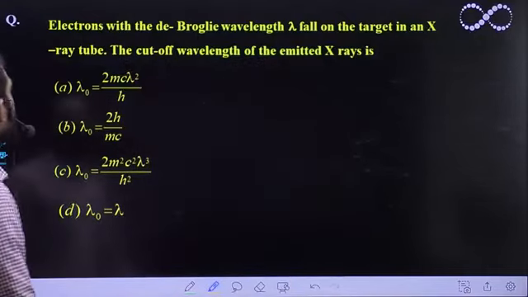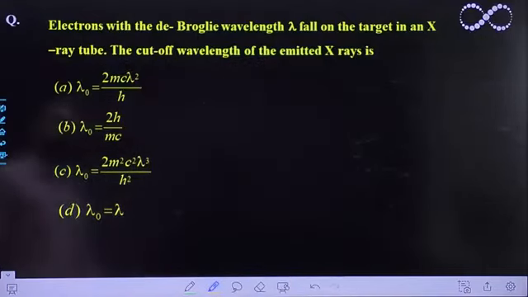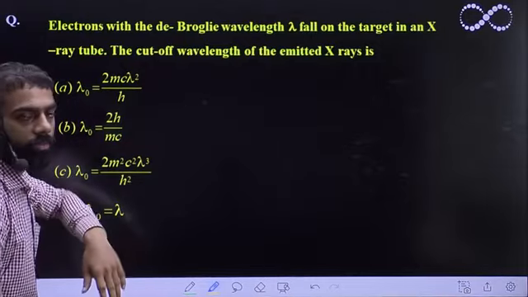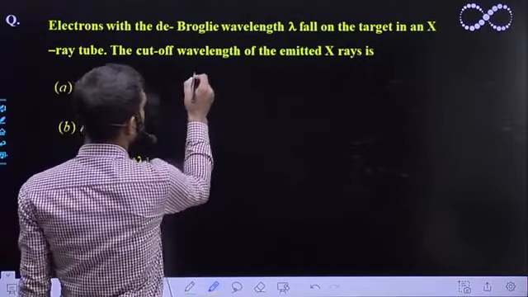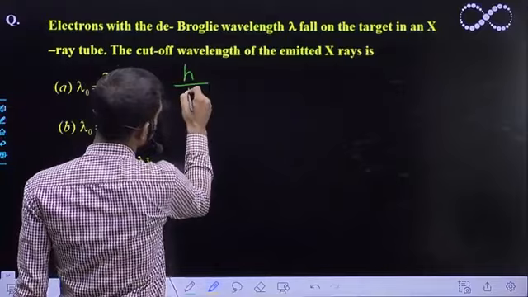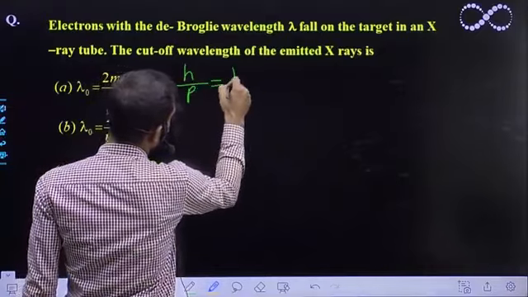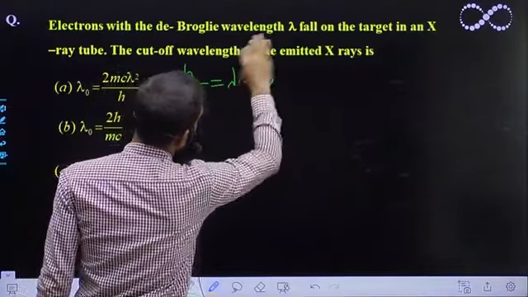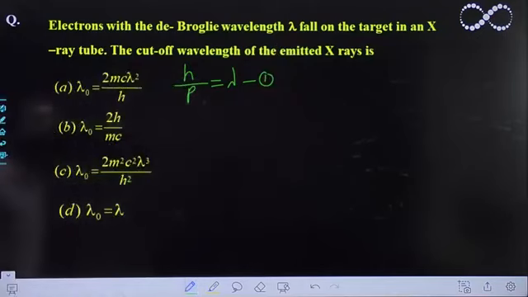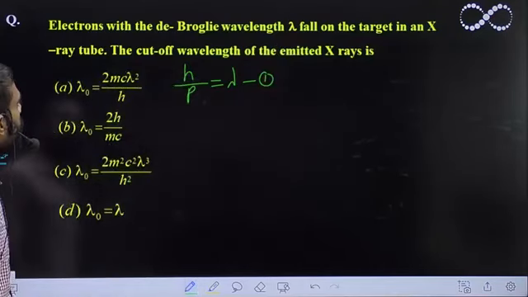देखिए, इस क्वेश्चन में क्या है, electrons with de Broglie wavelength lambda fall on the target in an X-ray tube. The cutoff wavelength of the X-ray is? So let us see what is given in the question. First, the de Broglie wavelength दिया हुआ है, तो यहां से बोल सकते हैं h upon p is equal to lambda. This is given in the question. This is the de Broglie wavelength of the electron. Now it is asking to find the cutoff wavelength.